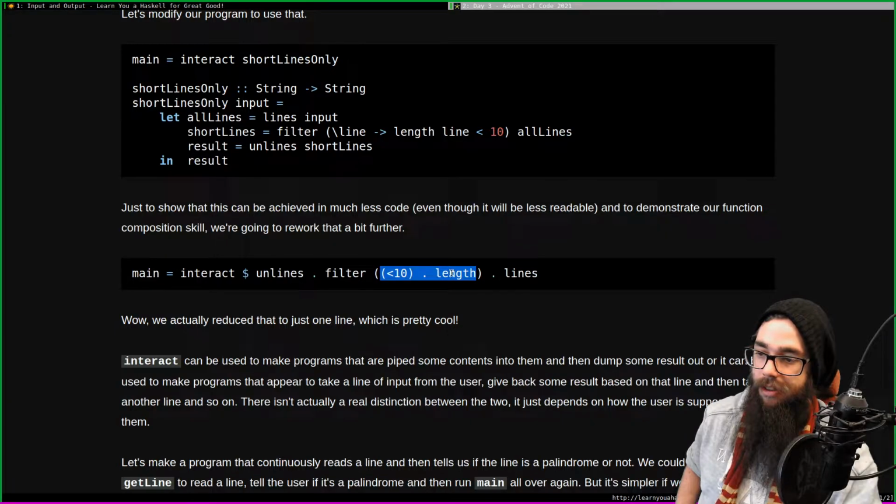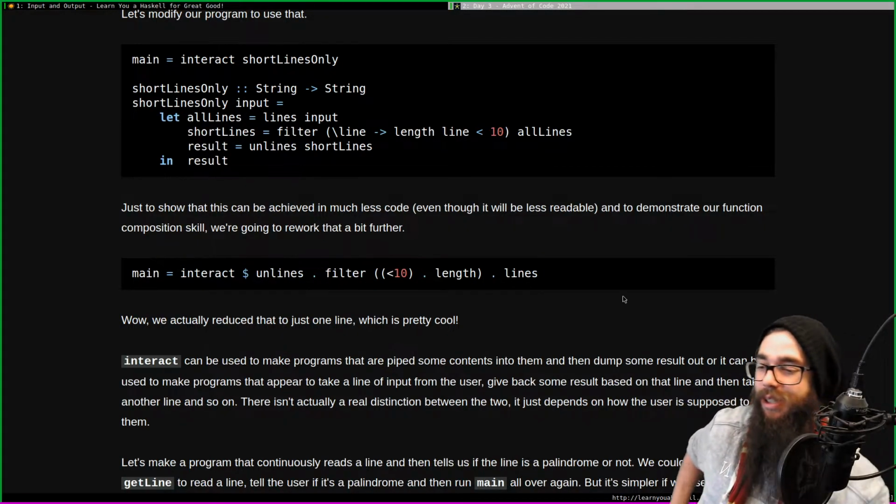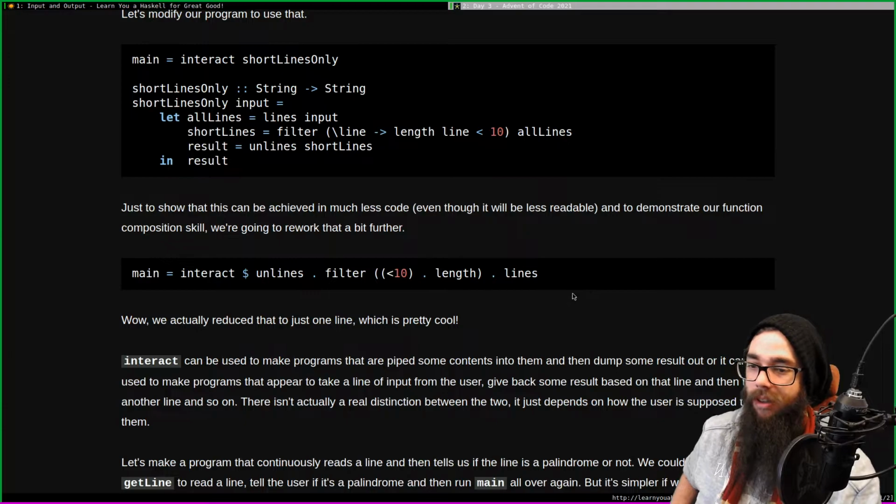Length. Oh man. Less than 10. Length is less than 10. Oh wow, yeah. That's what I was just saying, right? Abstract everything away.